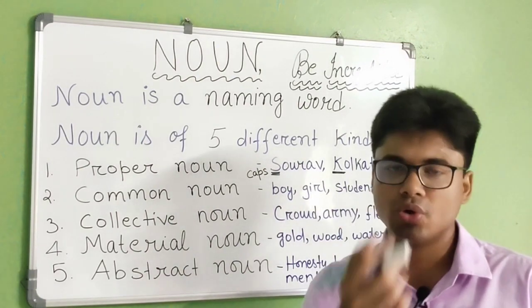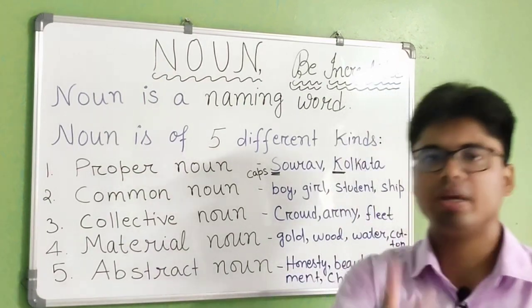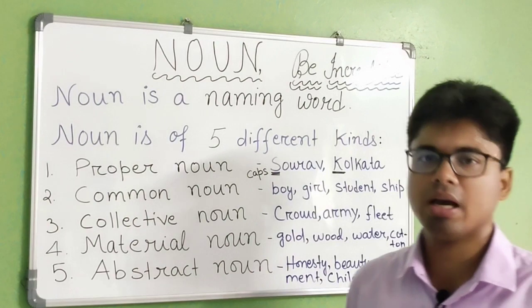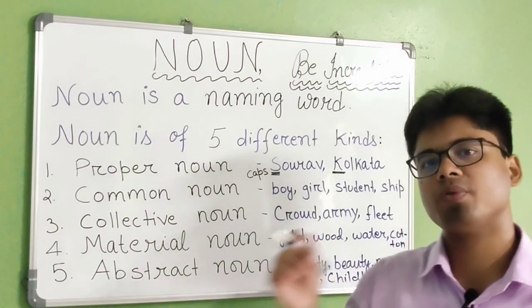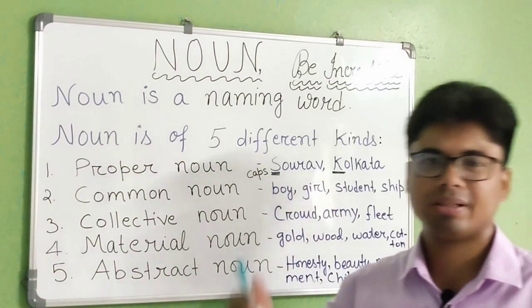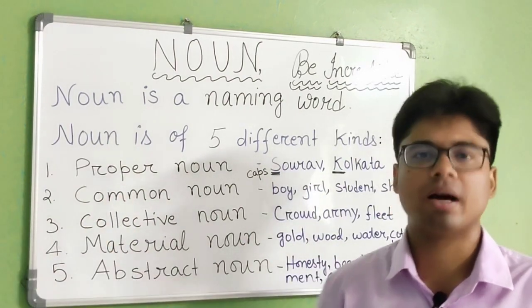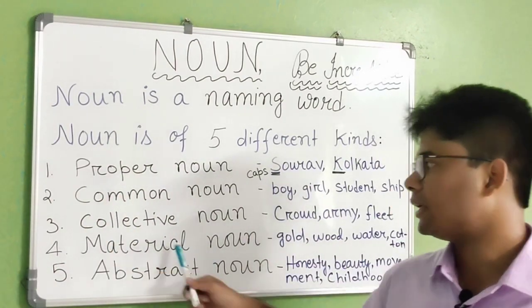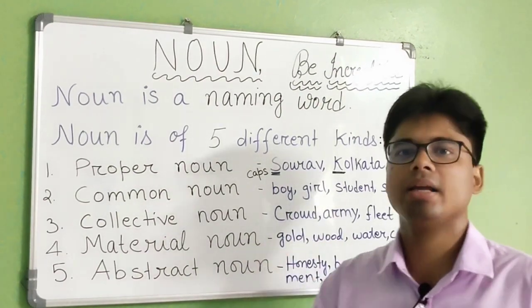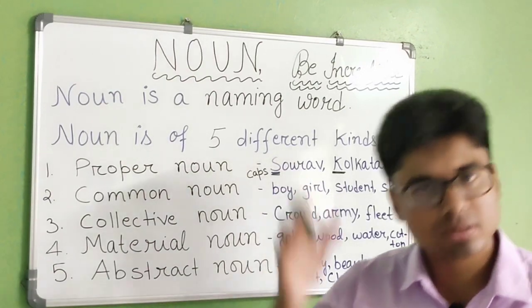If I ask you what kind of noun tree is, TREE, you have to say this is a common noun. Now if you divide tree into several other parts, then you will get material noun. How? When I talk about wood, wood is again coming from the tree itself.